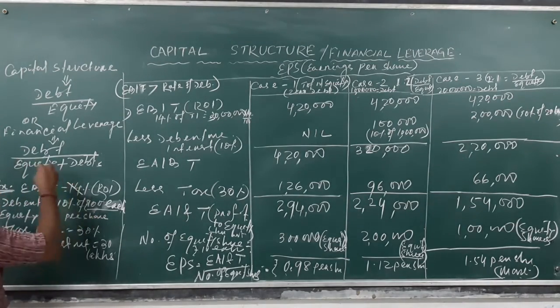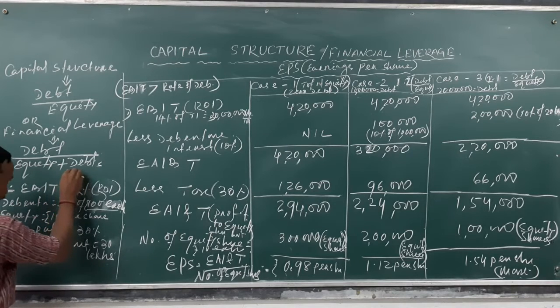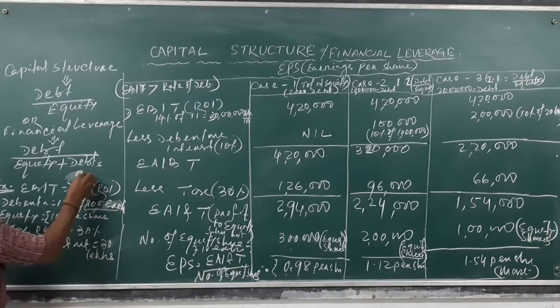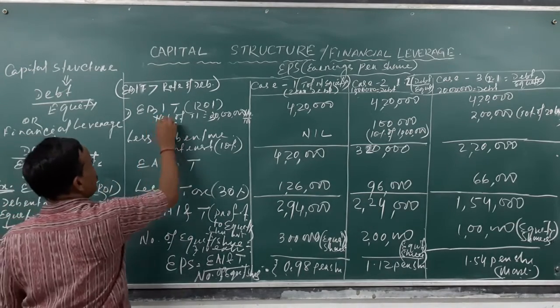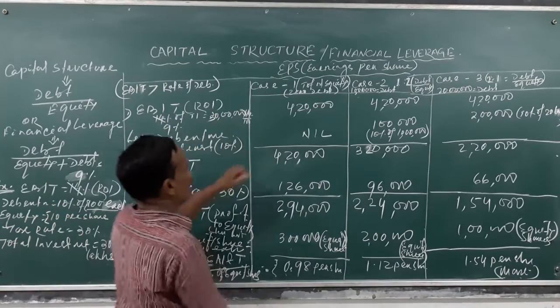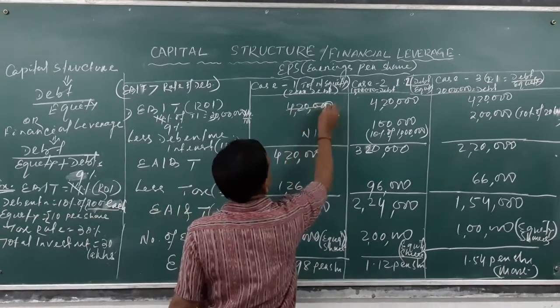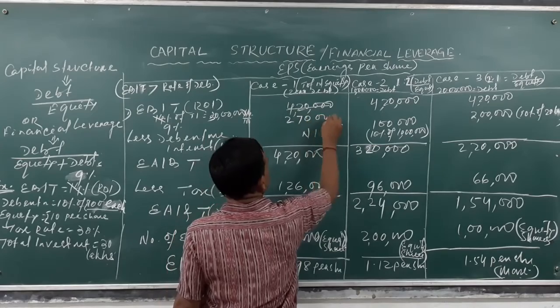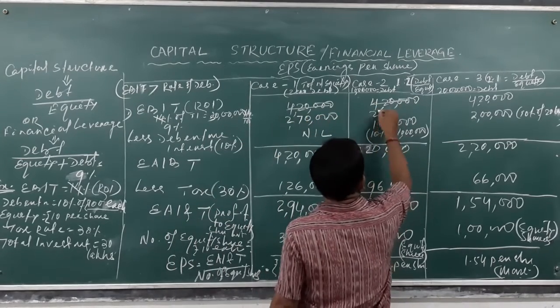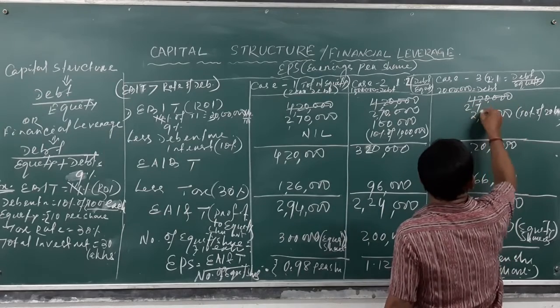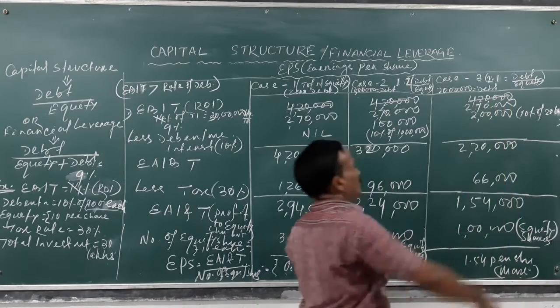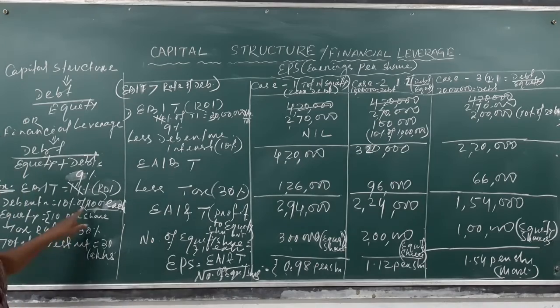Suppose instead we take 9%, as an alternative case. So instead of 14%, this is 9% of 30 lakhs, that is 2,70,000. Now debentures is 10% of 100 rupees.